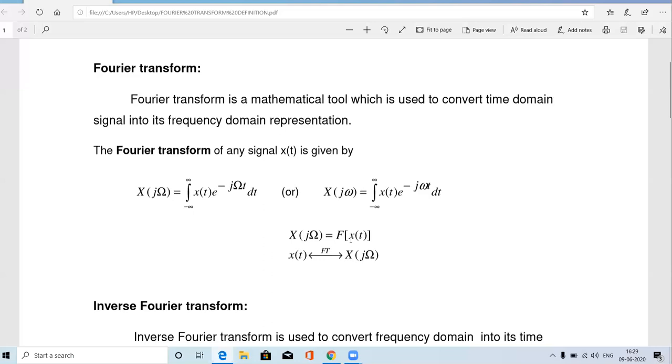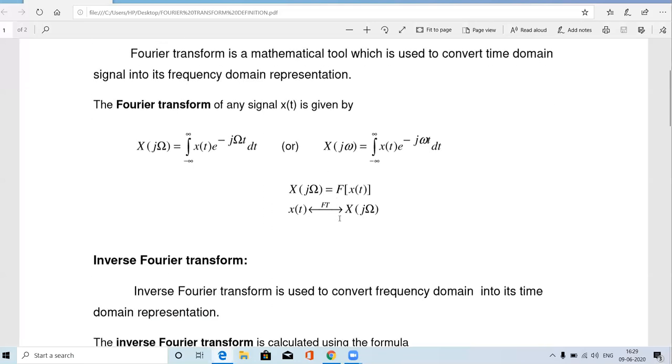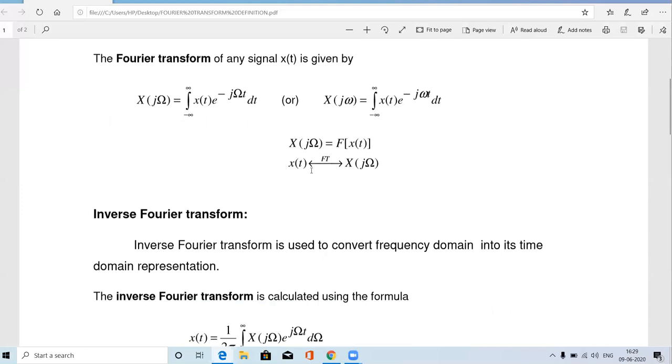So always for the time domain signal, we have to use the small alphabet, okay, small x, small y, etc. For the frequency domain signal, we have to make it a capital X, okay. So small x of t, the Fourier transform answer can be written as capital X of j omega. Okay, this is one way. Then another way to represent the Fourier transform is, for the small x of t, you have to draw one bidirectional line. In that we have to write FT, meaning Fourier transform. So if you are taking Fourier transform of x of t, we will get capital X of j omega. Similarly, for capital X of j omega, if you are taking inverse Fourier transform, we will get the answer small x of t. Okay, so that is the thing.